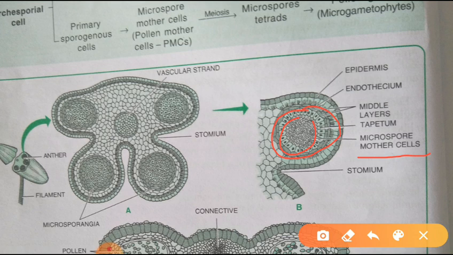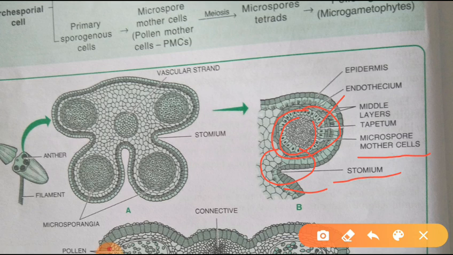Next, the last part we can call the stomium. What is it? The cells of the endothecium in the shallow groove between 2 microsporangia remain thin-walled, and this thin-walled structure we can call the stomium.